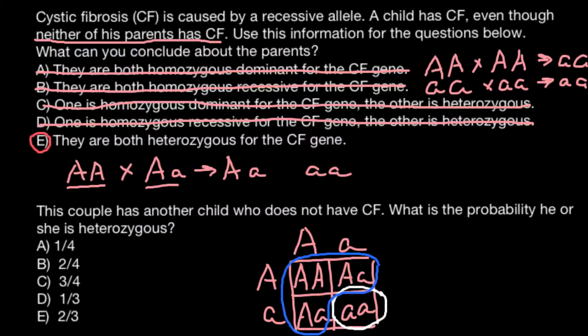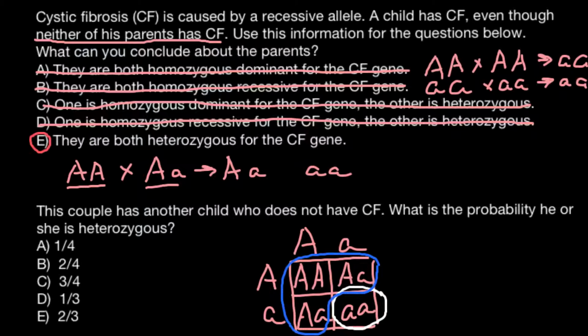When we look at such a child, we can say this child is normal, but we don't know whether both alleles are normal or whether the child is heterozygous, so one allele is normal and another one is defective.